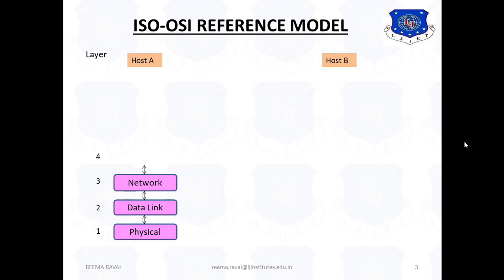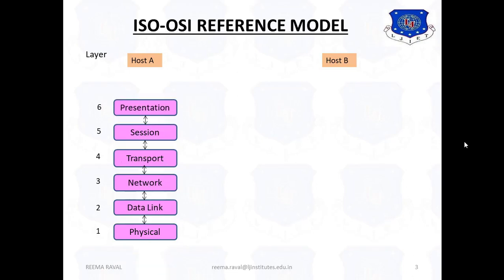The fourth layer above the network layer is the transport layer. The fifth layer above the transport layer is the session layer. The sixth layer above the session layer is the presentation layer. And the last, seventh layer is the application layer. So the ISO OSI reference model has 7 layers in its architecture.